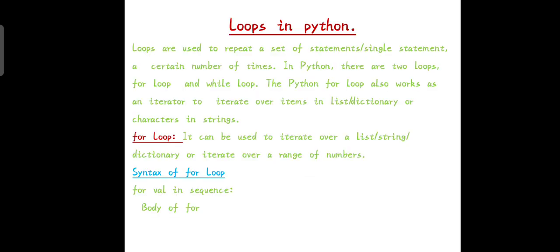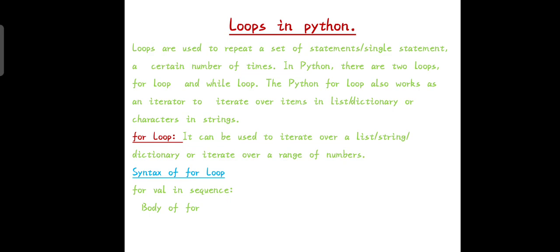Loops in Python. Loops are used to repeat a set of statements or a single statement a certain number of times. In Python, there are two loops: for loop and while loop. The Python for loop also works as an iterator to iterate over items in a dictionary or characters in a string.